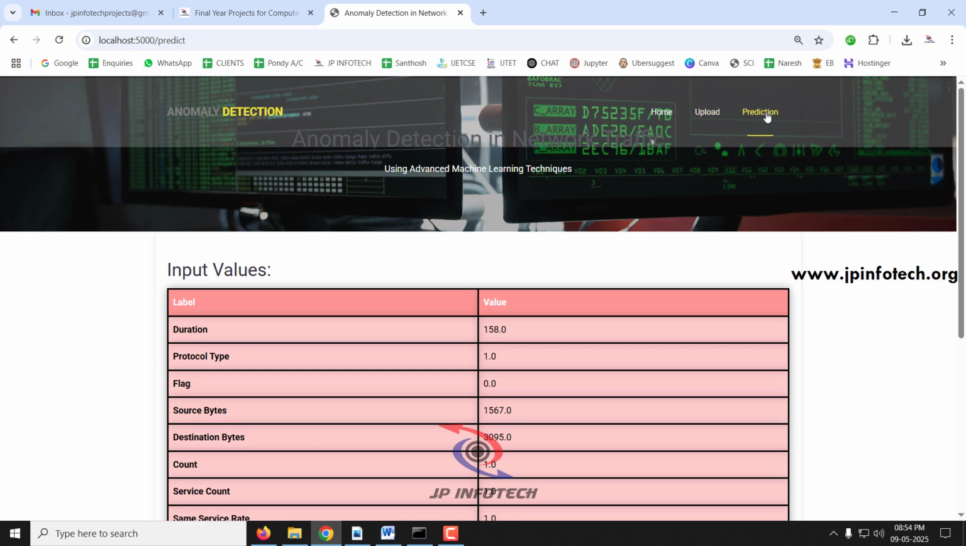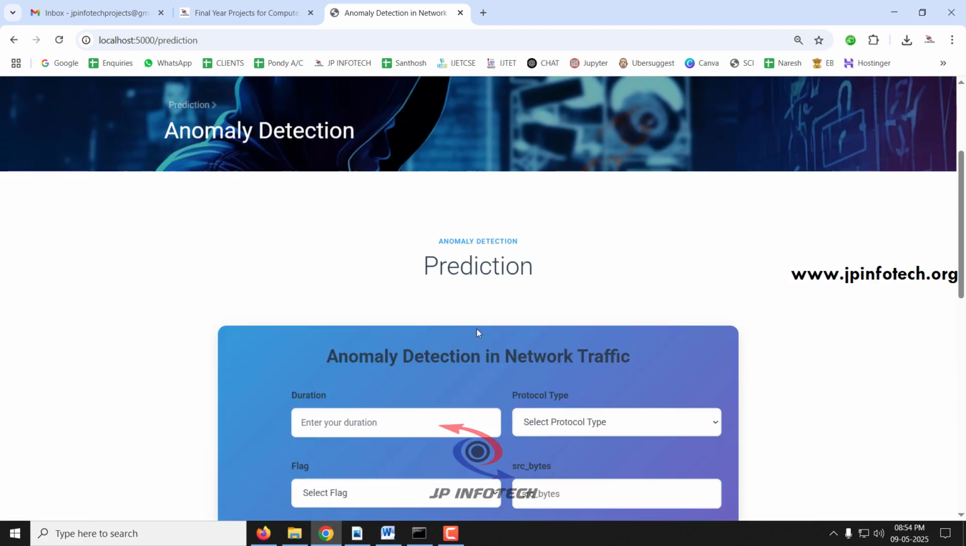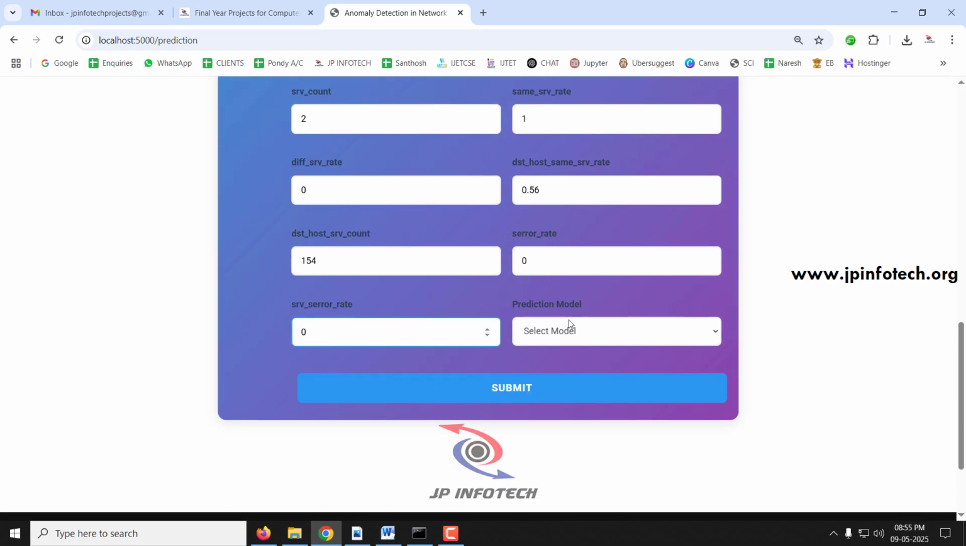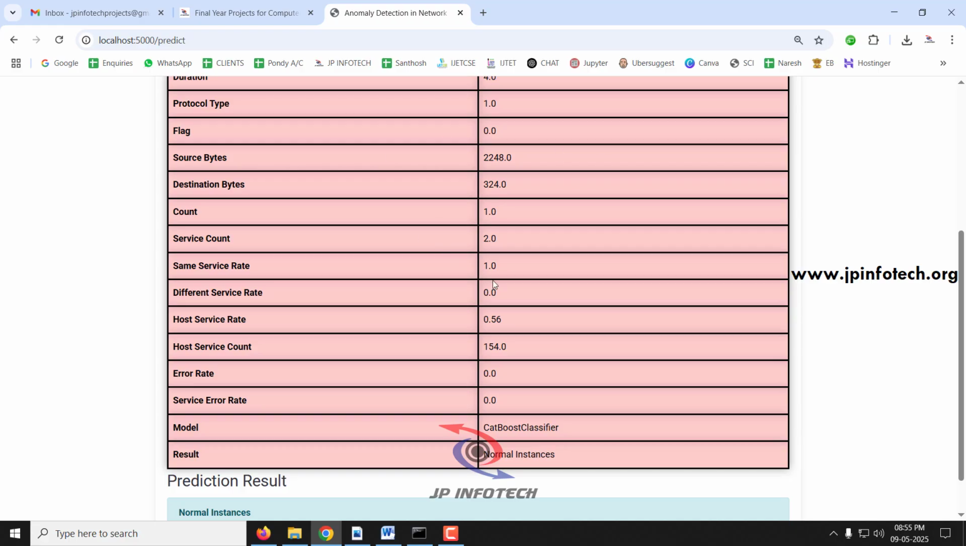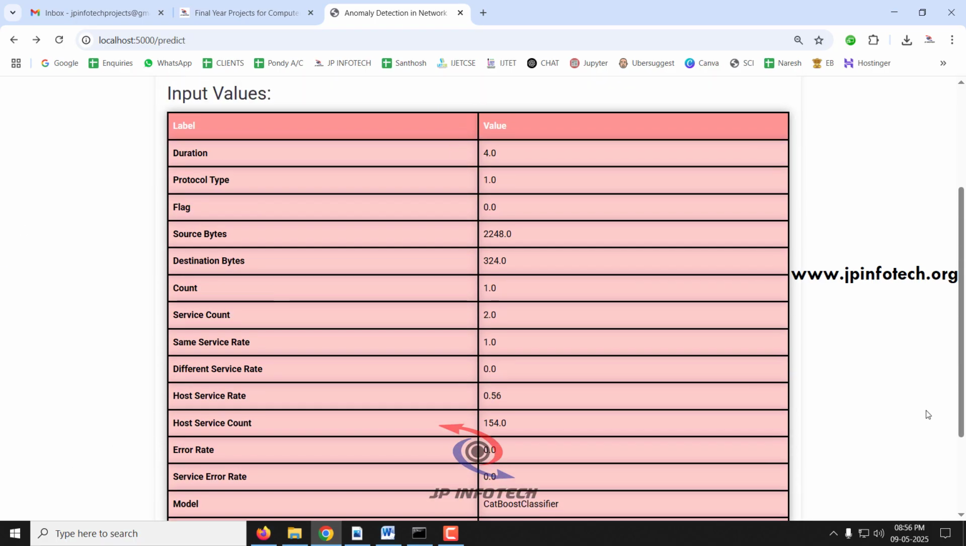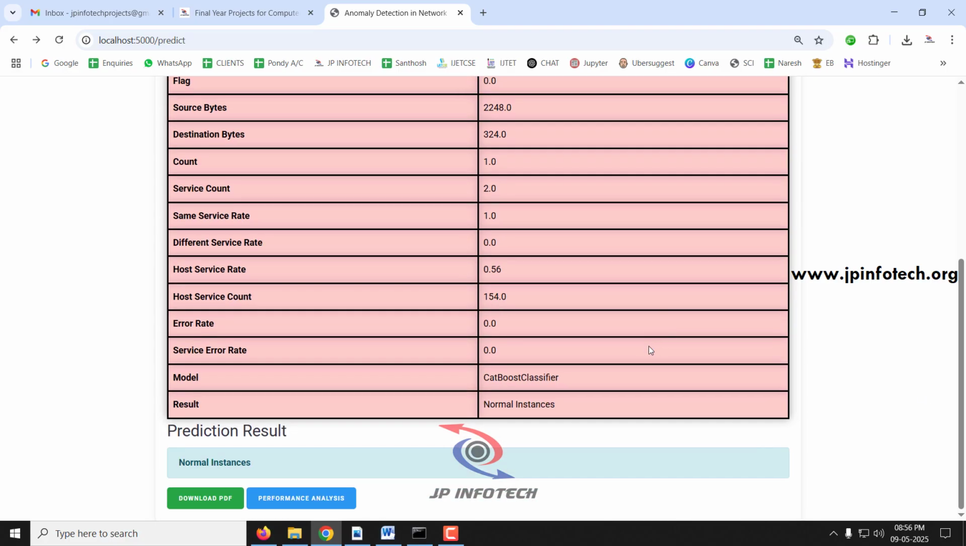Let me go to the prediction part again. For this case I have entered these details, and let me select the CatBoost classifier and click submit. Now you can see the entered values, and it is printed as a normal instance. That does not come under any attack, so it is a normal one. In this way you can check with the other cases that are available in the test and train dataset. And let me move to the next part, coming to the performance analysis.